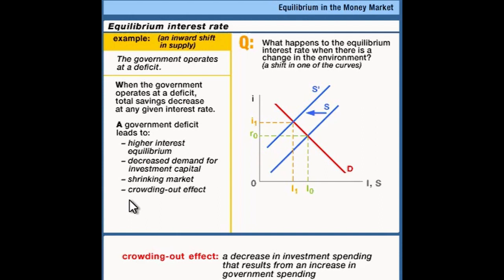So, any story you tell now, you can represent by a shift in either the demand curve for loanable funds or the supply curve for loanable funds. And whatever story you have, by shifting the curves appropriately, you can predict what will happen to the interest rate and the overall amount of business spending. Anyway, whatever the story, the economy adjusts, the interest rate adjusts until macroeconomic equilibrium is reestablished. And you know what that means. Savings equals investment.